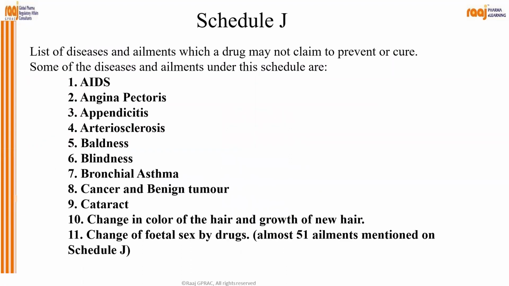Now we come to Schedule J. So the list of diseases and ailments which a drug may not claim to prevent or cure.